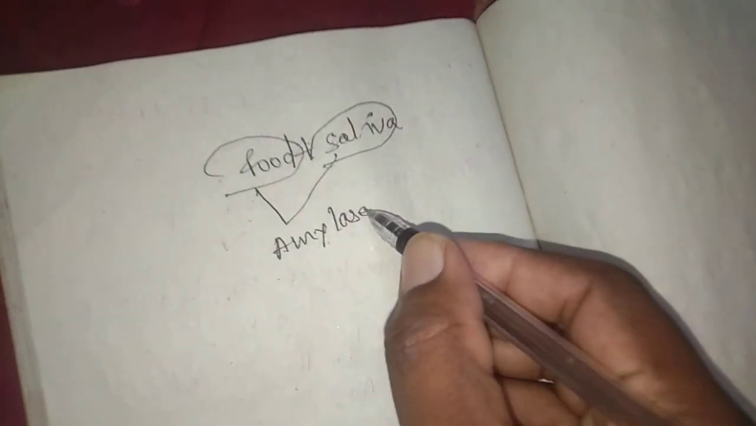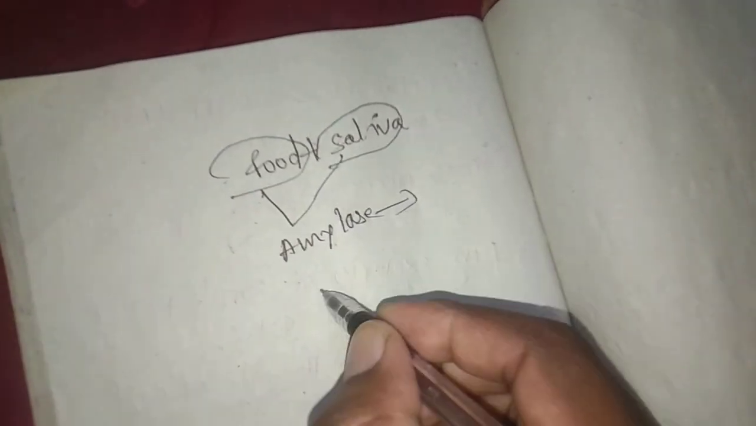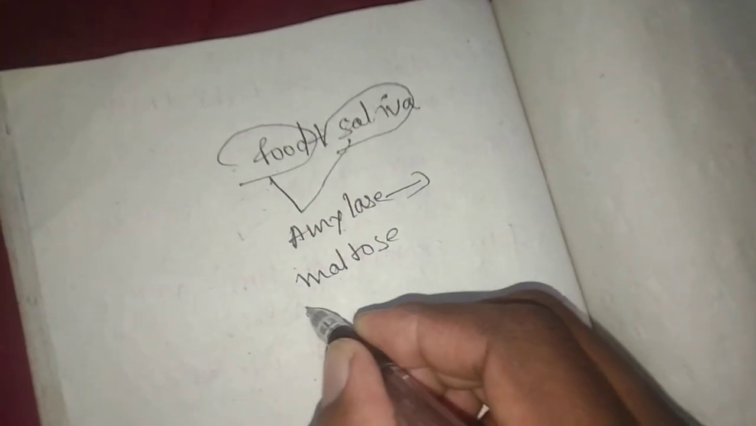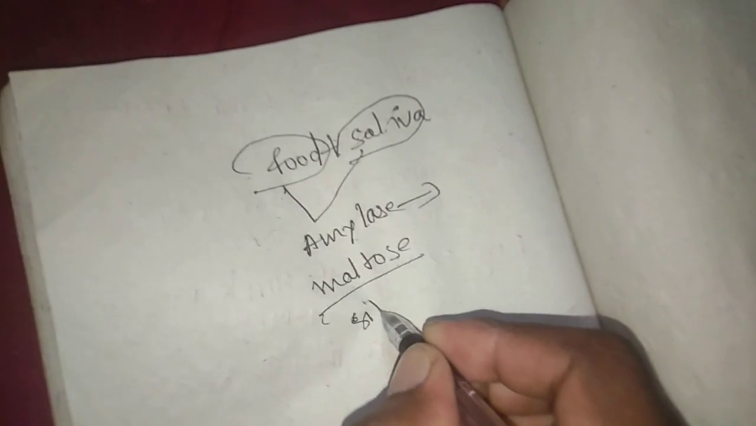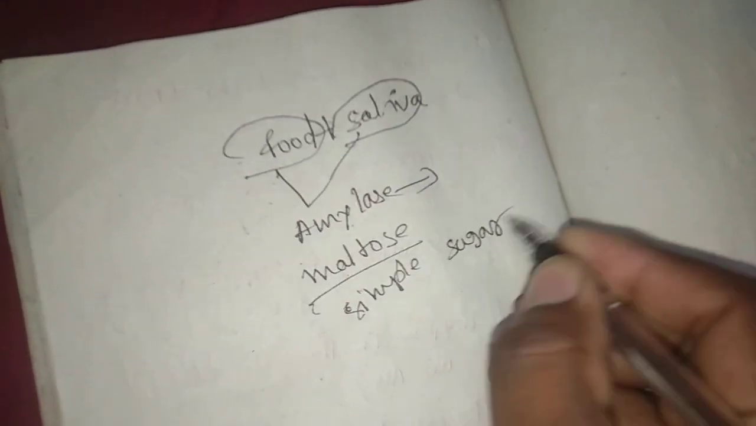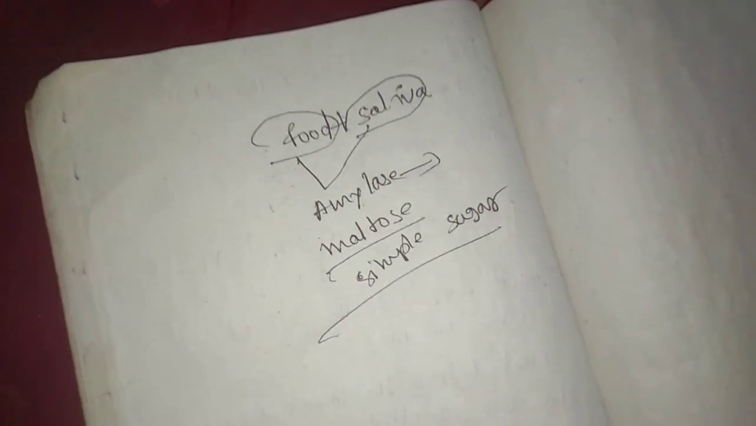So with the help of this enzyme amylase, it gives maltose. What is meant by maltose? It is a simple sugar which gives instant energy. So this is the final stage of digestion of carbohydrates.